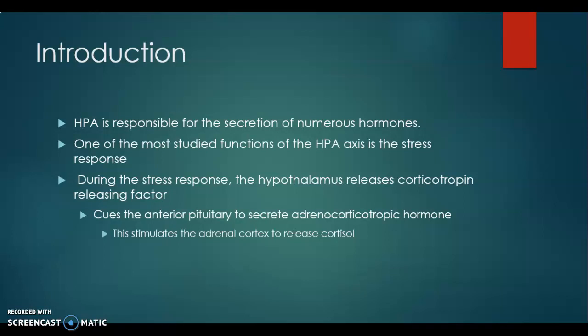But one of the most studied functions of the HPA axis is the stress response, which utilizes the hormone cortisol. During the stress response, the hypothalamus releases a corticotropin releasing factor, which cues the anterior pituitary gland to secrete the adrenal corticotropic hormone, and this stimulates the adrenal cortex to release cortisol.